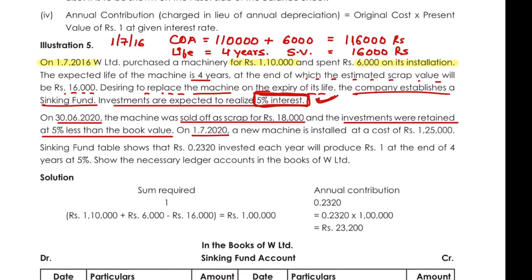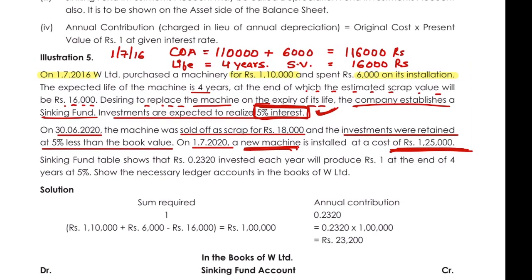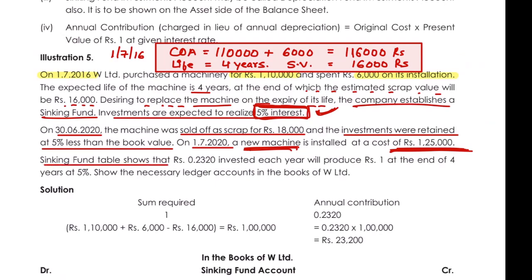On 1st of July 2020, after the useful life is over, a new machine is purchased and installed at a cost of 1,25,000. What was the cost earlier? The cost was 1,10,000 plus 6,000, but now the cost is 1,25,000. This is a very good example. Okay.